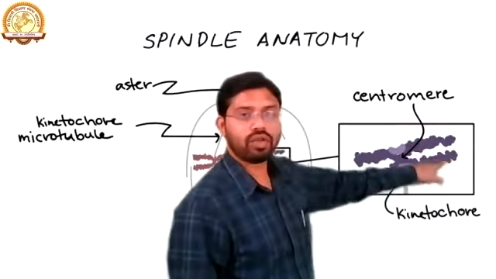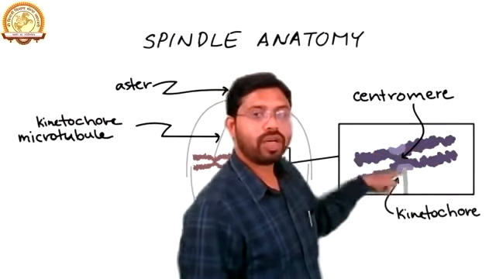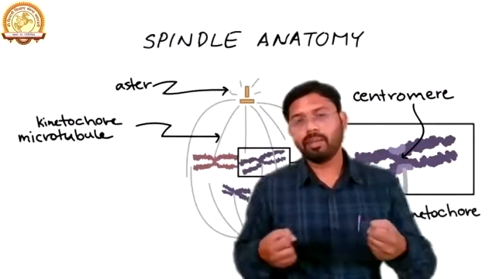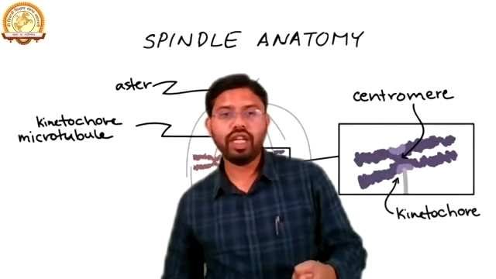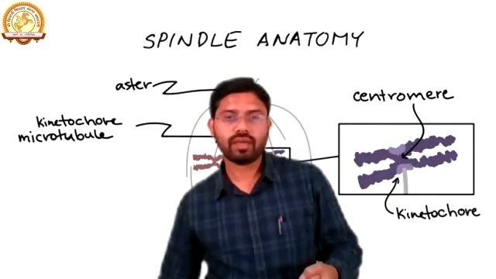These are the two chromatids of the chromosome: this is one chromatid, and that is the other chromatid. So the chromatids get separated from each other by the action of these kinetochores.